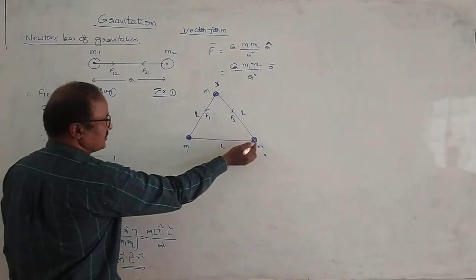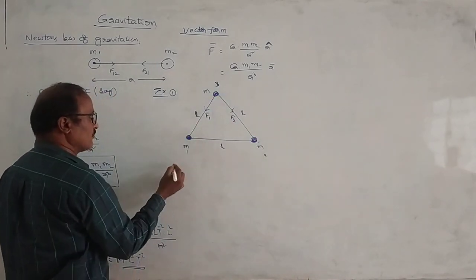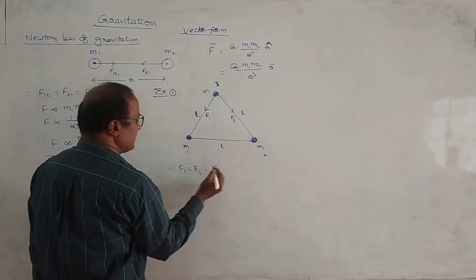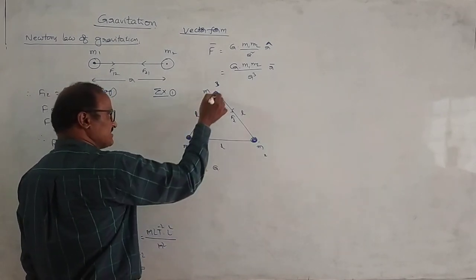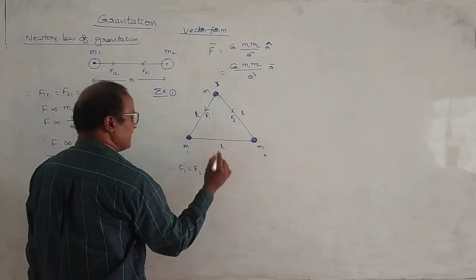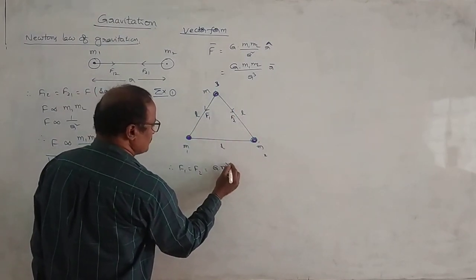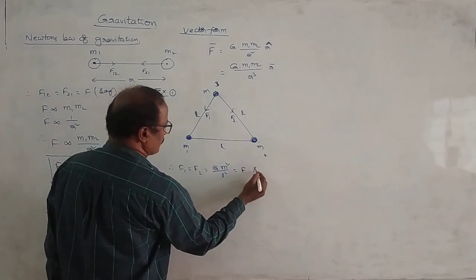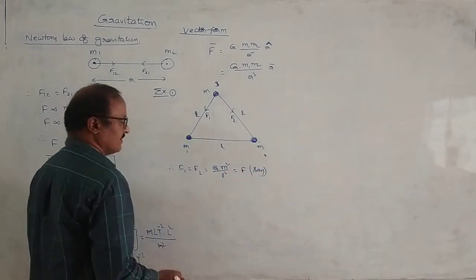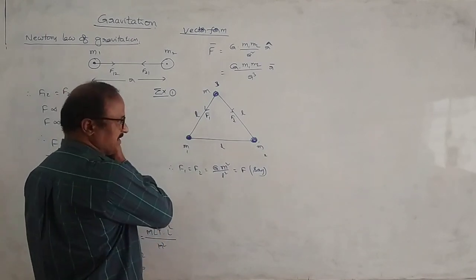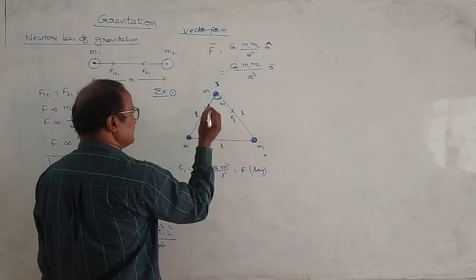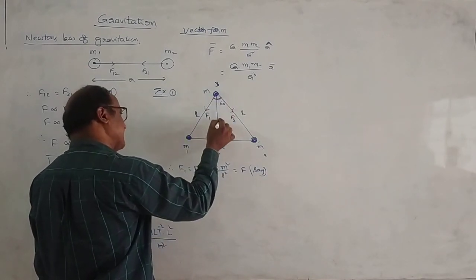In magnitude, F1 is equal to F2 is equal to G into, here these masses are the same and the distance is the same, so G M square by L square. Let it be F. Both are of the same magnitude, but the angle between these two forces is 60 degrees. Now find the resultant magnitude and direction.